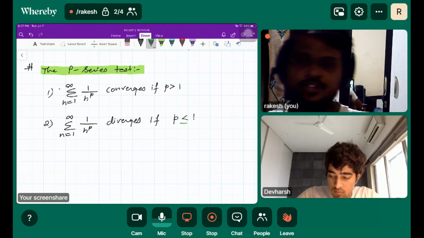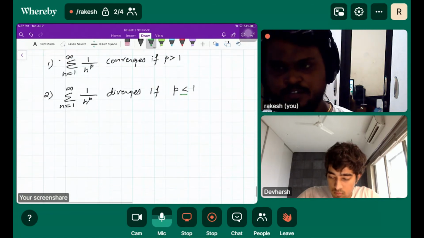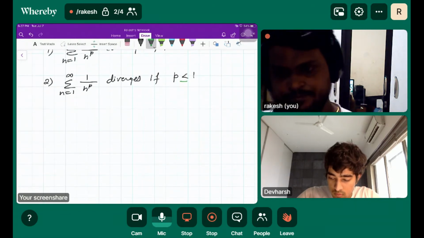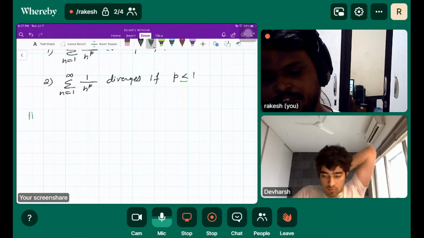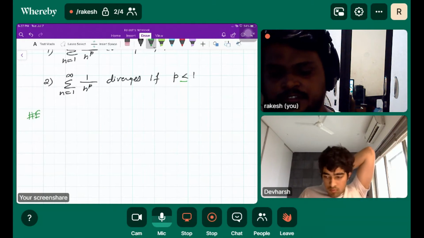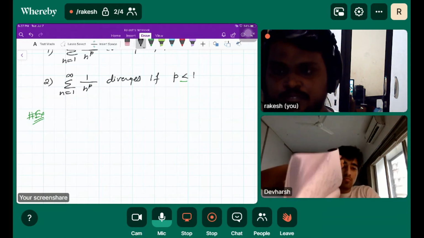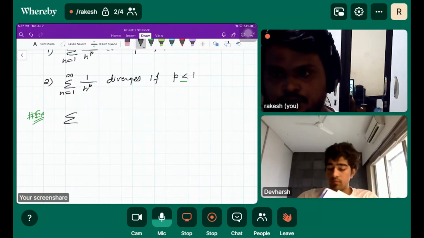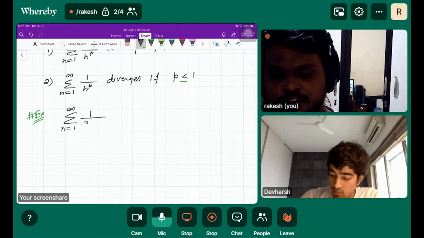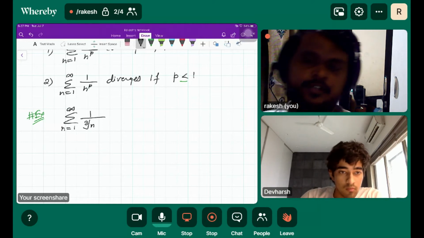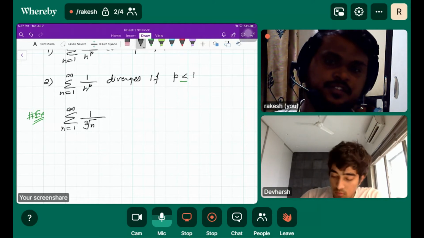Okay. So let me put up one question here. You have to determine whether the given series is convergent or divergent according to the p series test. The series is n equal to 1 to infinity of 1 over cube root of n. Now let me know whether it is convergent or divergent.